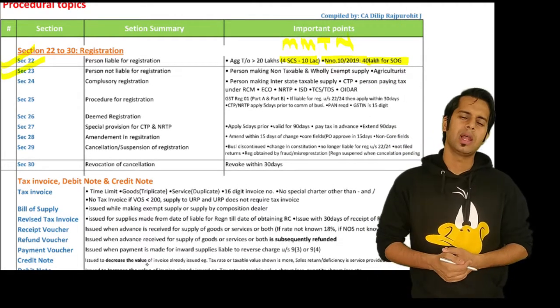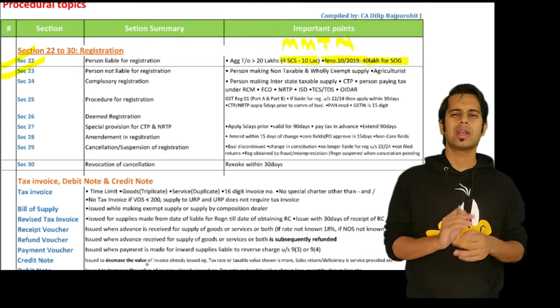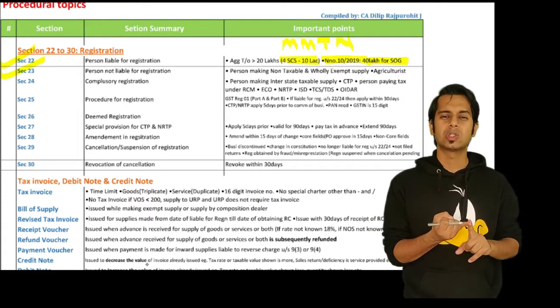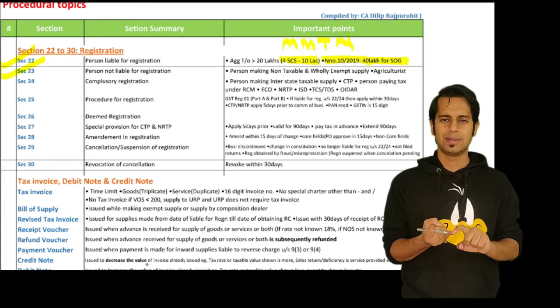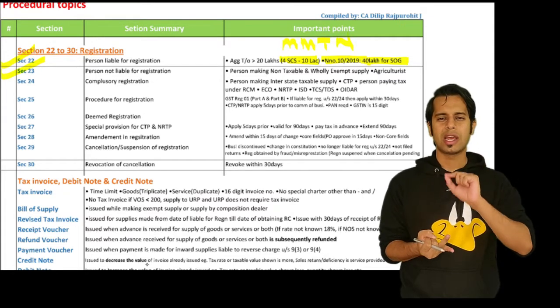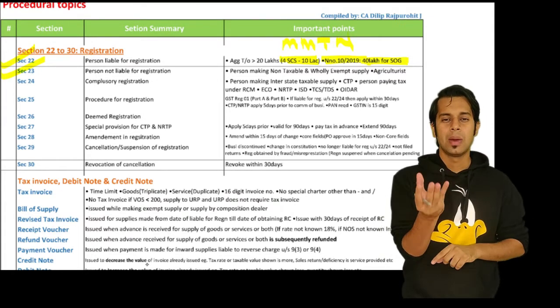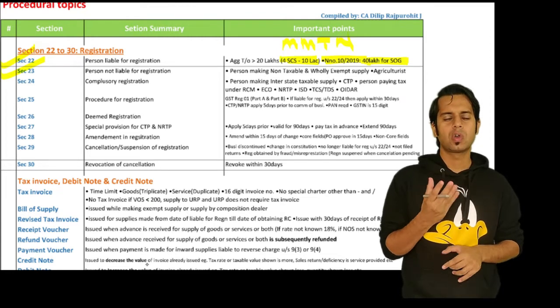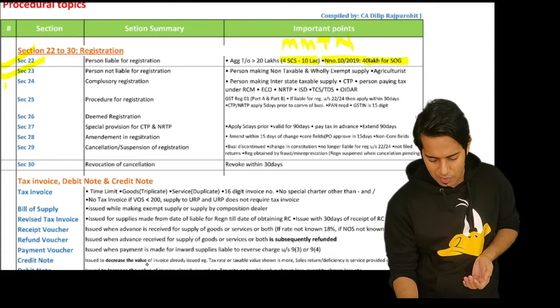Then section 23 talks about persons who are not liable for registration. If you are making only exempt supplies, only non-taxable supplies, or you are an agriculturist supplying the produce out of cultivation of land, you are not liable for registration.